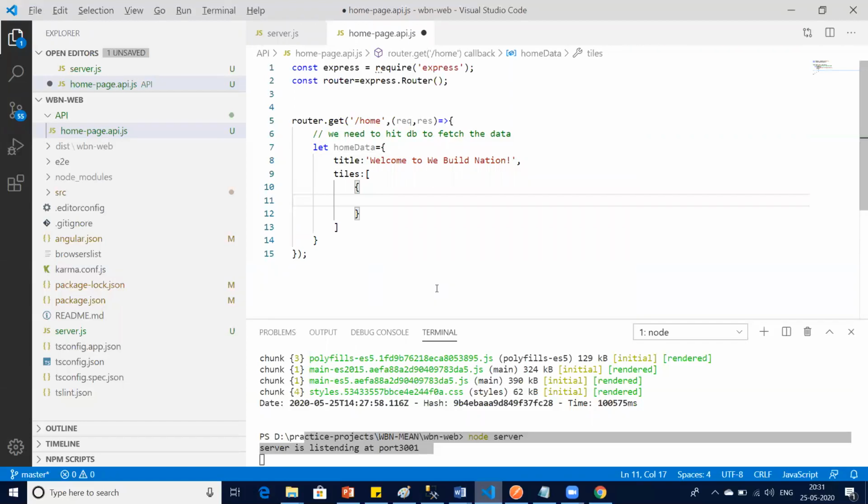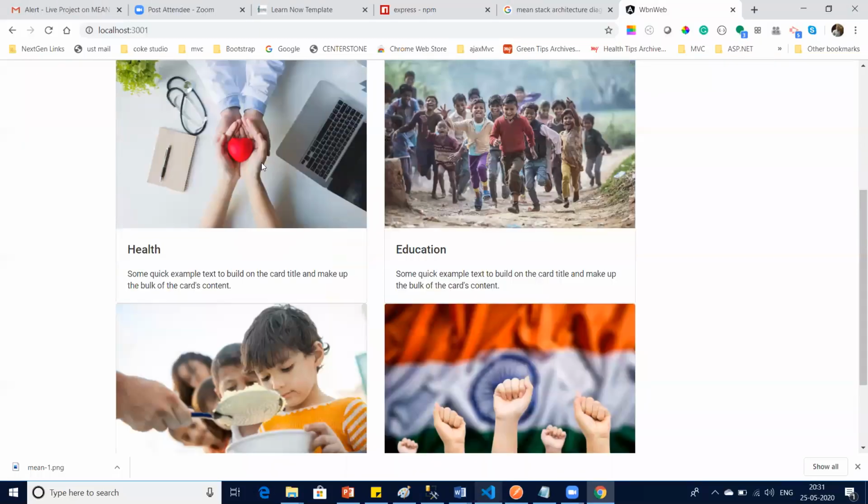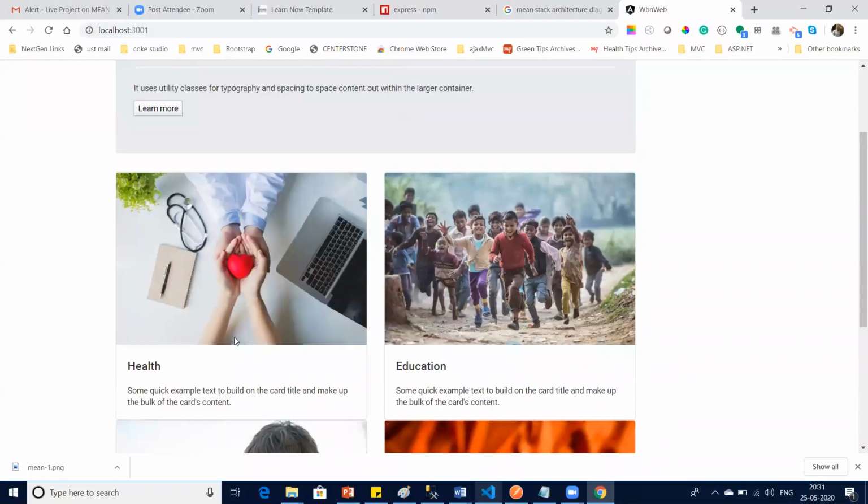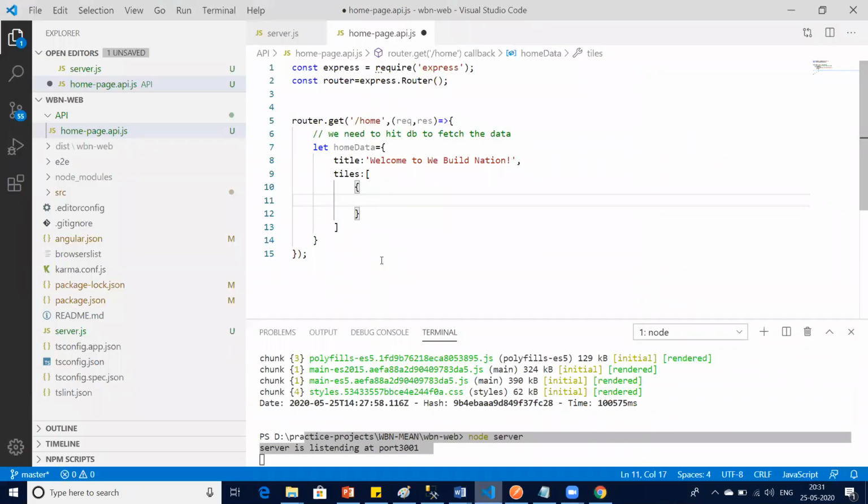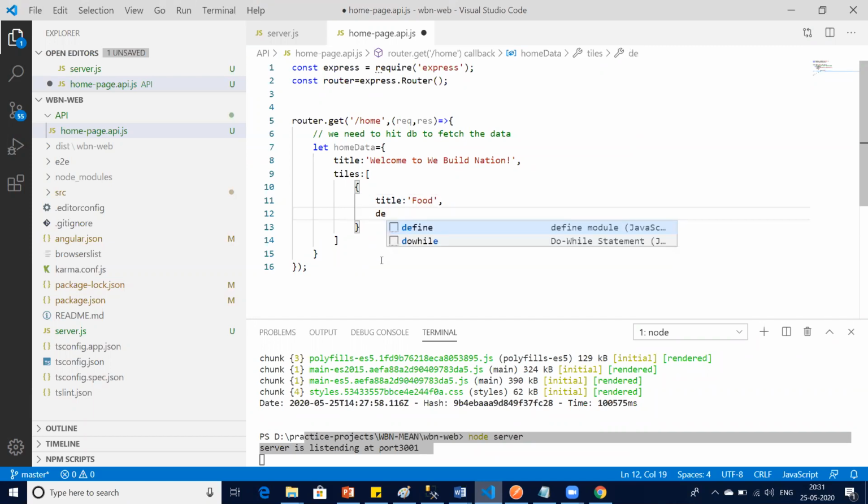So what do you need now? Can you guys tell me what I need to print? One is the image. Second, the tile header, title, yeah, and then description text. I say title. Title can be health or food. Then description.